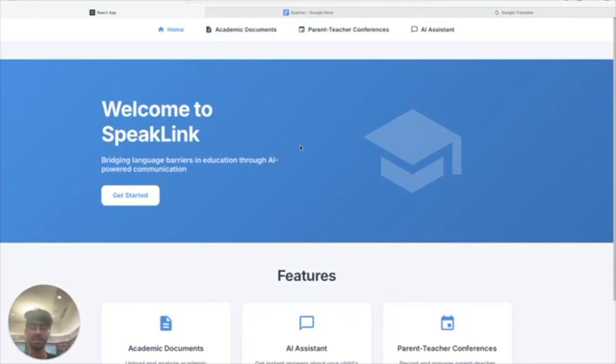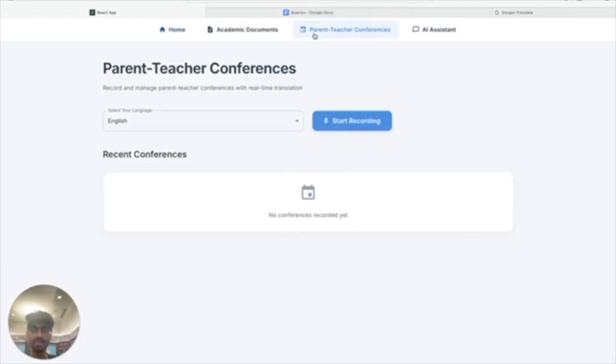Okay, now that we've gotten an overview of the academic documents, let's look at the parent-teacher conference tab. This is used in parent-teacher conferences when the parent has a language barrier with the teacher and can't really understand what the teacher is saying. So they can record the meeting and then have it be translated into their native language, and then also ask the AI assistant questions.